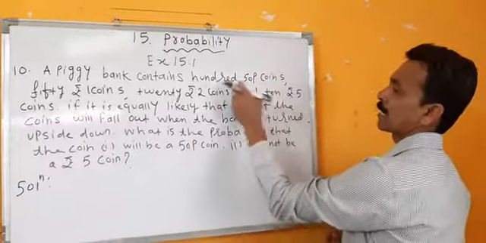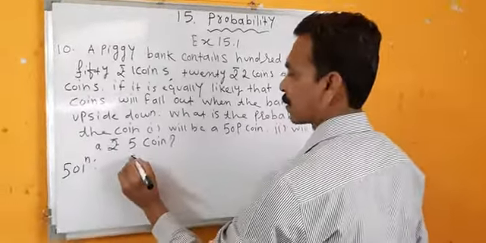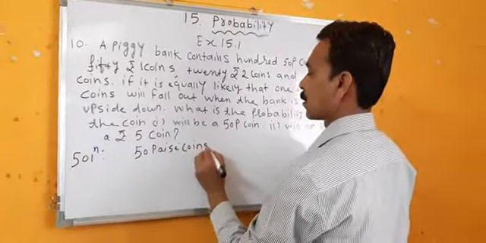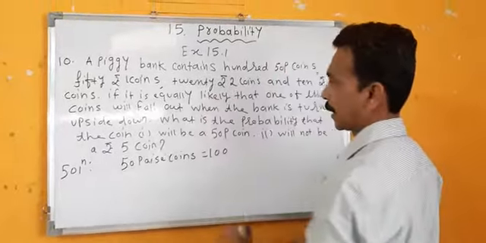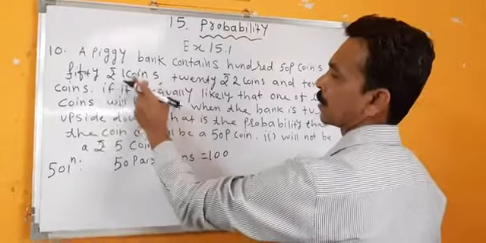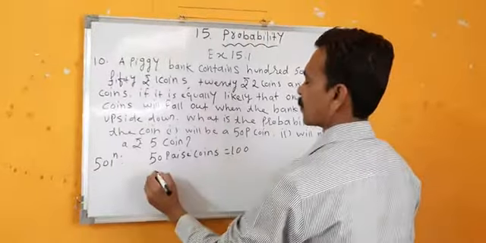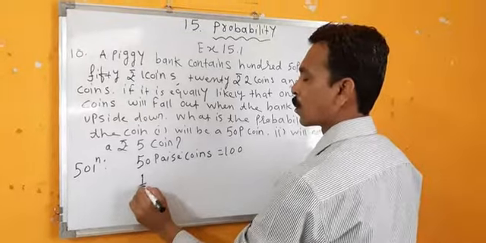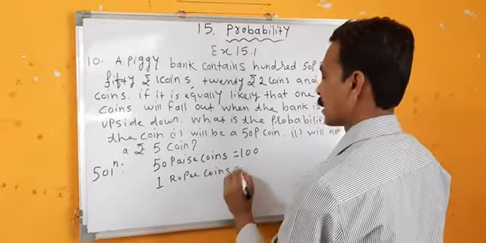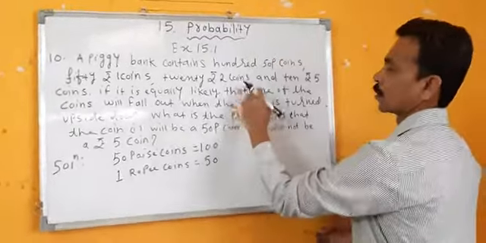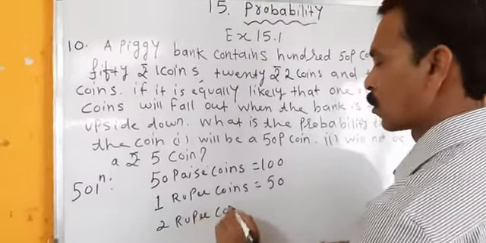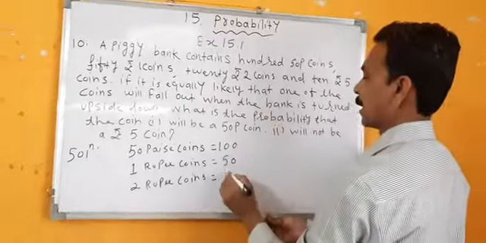First we'll write all the details. 50 paisa coins are how many? 100, right? 1 rupee coins, 50. 2 rupee coins, 20.